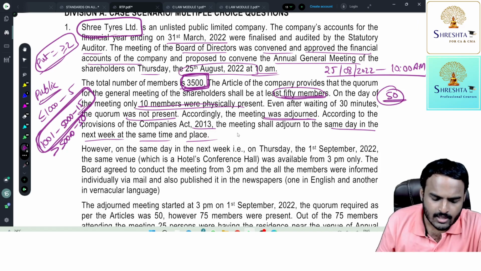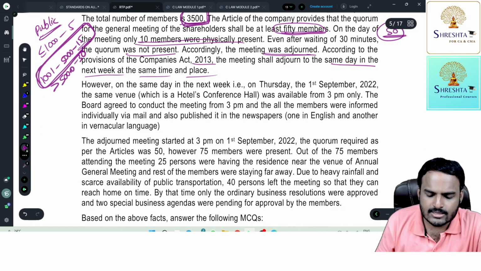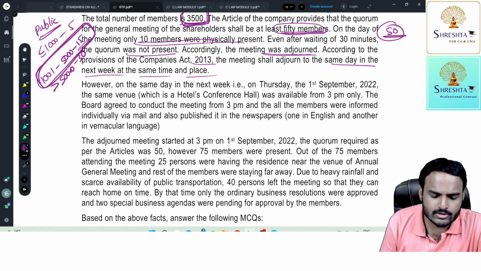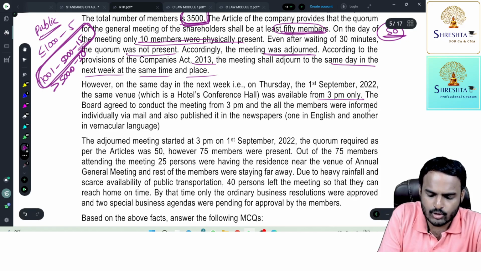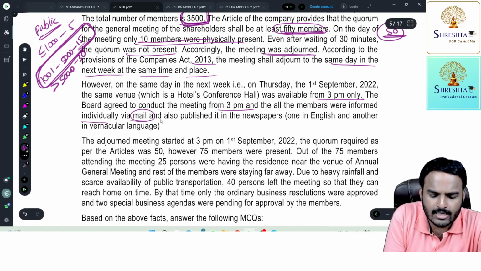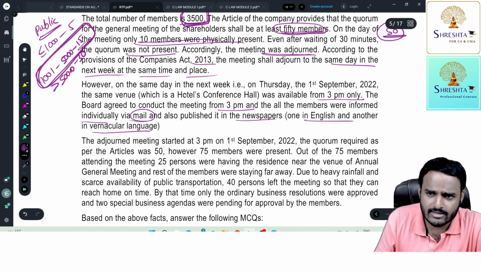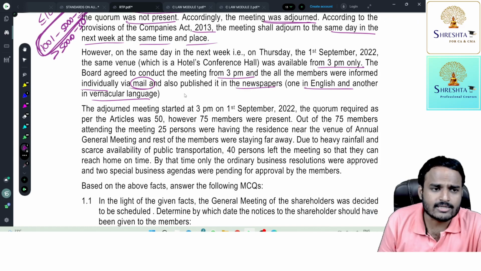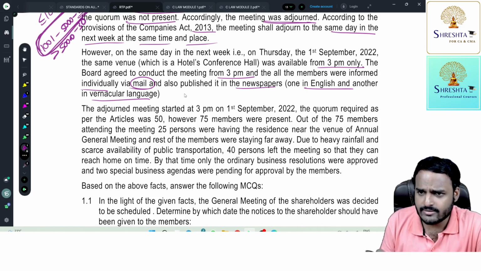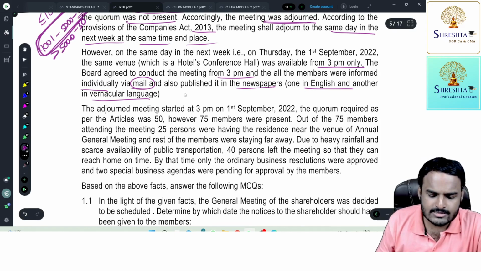Okay, fine. However, on the same day in the next week, that is Thursday, 1st September 2022, the same venue was available only from 3 p.m. onwards. The board agreed to conduct the meeting from 3 p.m., and all the members were informed individually via email and also through newspapers, one in English and the other in a vernacular language. Three days before the adjourned meeting, you need to give notice. If notice is not possible, then you need to publish it in two newspapers. The company did it perfectly.